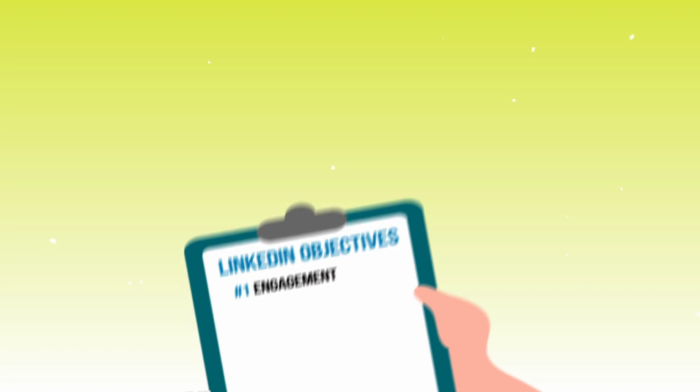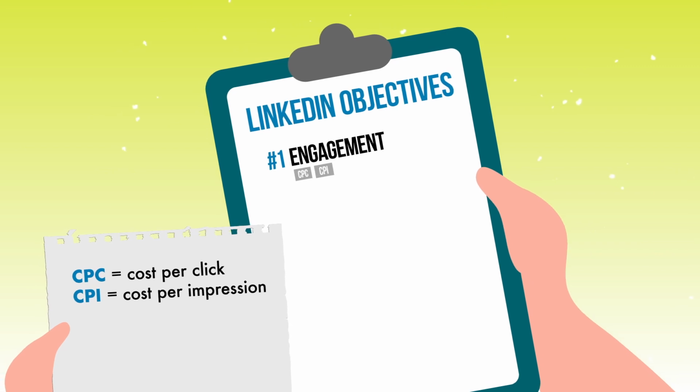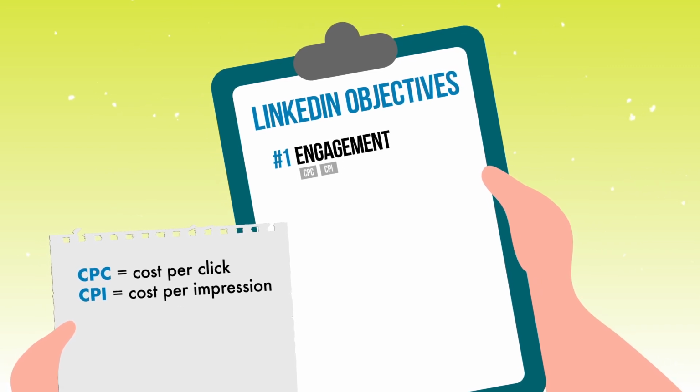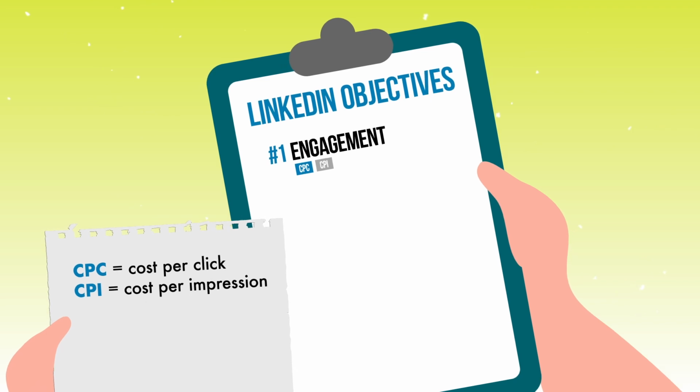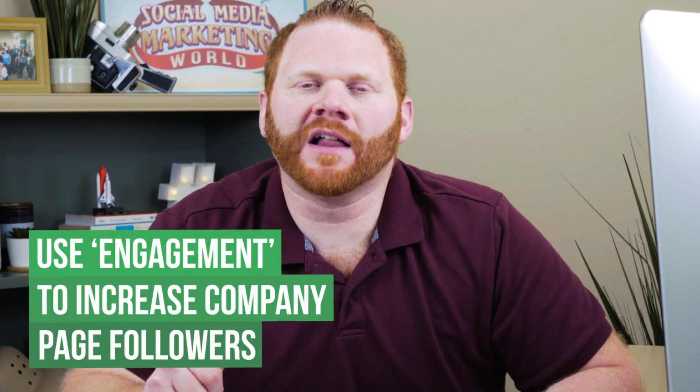The first objective we're going to cover is engagements. Now this is one you can pay either by the click or by the impression, and I would almost always recommend bidding by the click because it's the least risky. This objective is going to optimize towards any sort of action on your ad. That means a social action like a like, a comment, or a share, a follow to your company page, visiting your company page, and even clicking your call to action link. This is the lowest cost objective, which can be really nice, and it's really the objective you're going to select if you want to get more company page followers along the way.